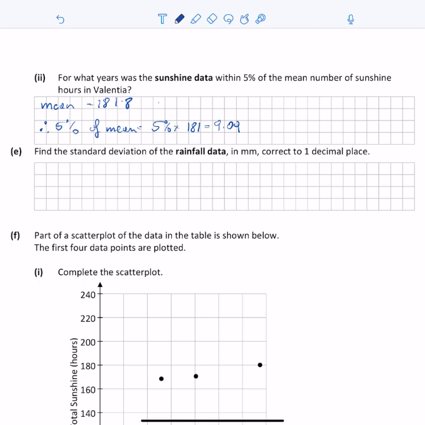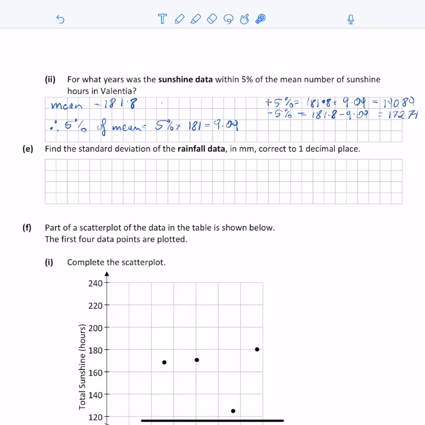So plus 5% is 181.8 plus 9.09, which is equal to 190.89. Minus 5% is 181.8 minus 9.09, which leaves me with 172.71. So these are the values within 5% of the mean. Any values in this range, between 172 and 190.89, should be included.